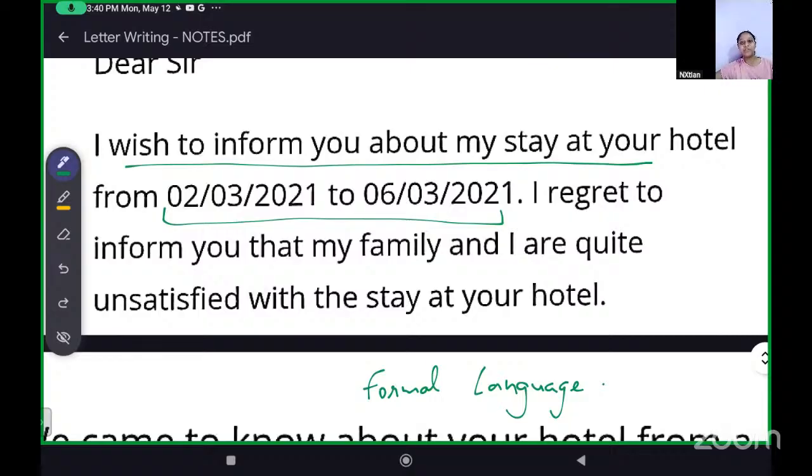The food was bad, the room's AC didn't work, the worst possible state. Don't do that. We write it in a respectful manner because he is the manager after all. You have to maintain professional etiquette when we are writing. So, I regret to inform you that my family and I are quite unsatisfied with the stay at your hotel.